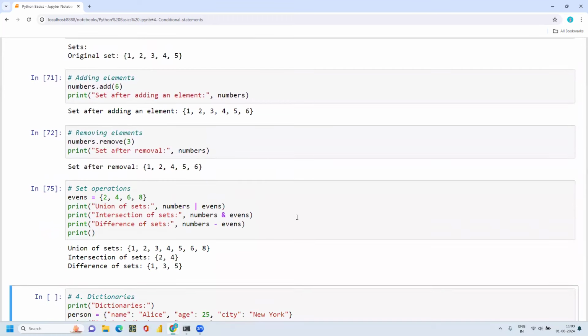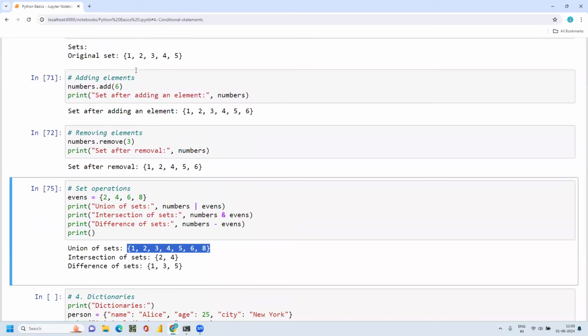See, the union will print all the elements combining set 1 and set 2. In set 1, I have 1, 2, 3, 4, 5, so it printed 1, 2, 3, 4, 5. In set 2, I have 2, 4, 6, 8. 2 and 4 are already included from the first set, so that is the reason it is not printing them again. Then the remaining values 6 and 8 are printed. Intersection means the common elements of these two sets. I have 2 and 4, 2 and 4. Then I got 2 and 4.